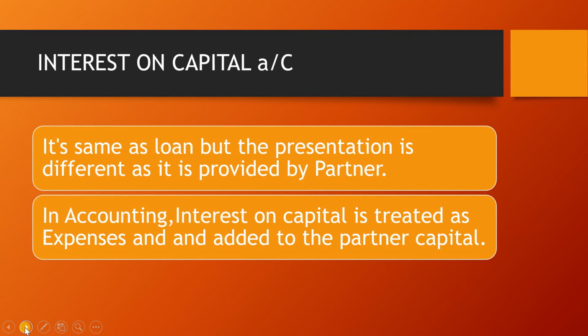In accounting, interest on capital is treated as an expense. It is shown under profit and loss account, whatever interest you pay to your partners. The ledger name should be interest on capital account, and it should be shown on the expense side of your profit and loss account. And the second effect is that it should be added to the partners' capital account.